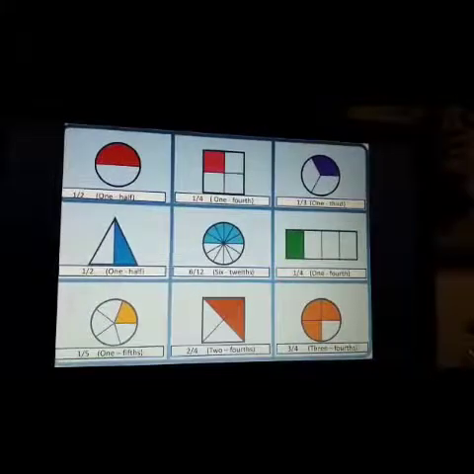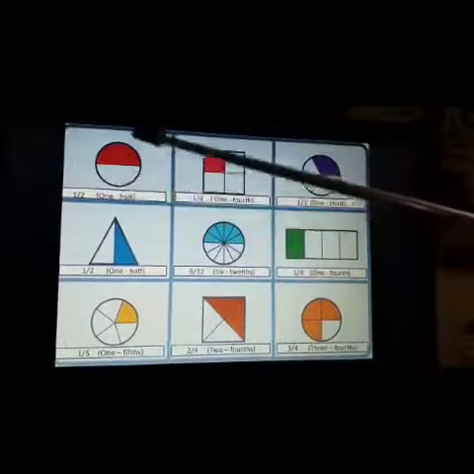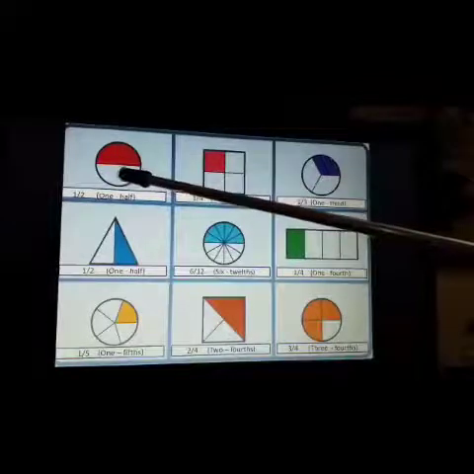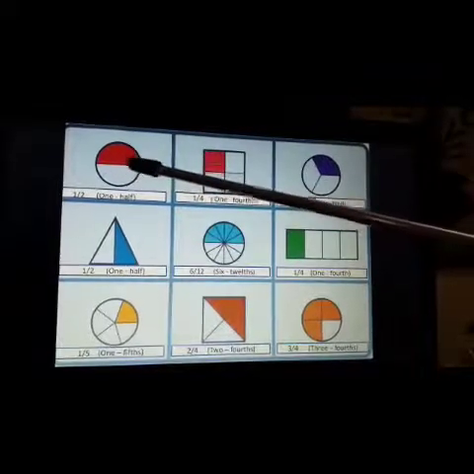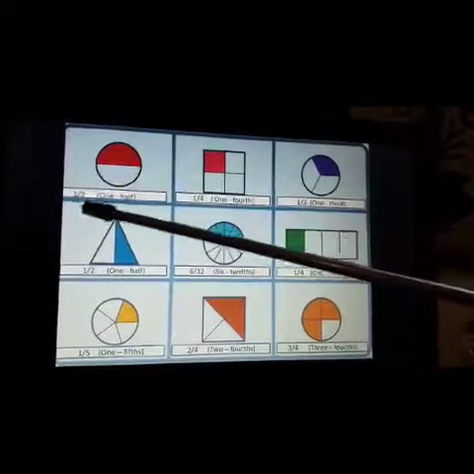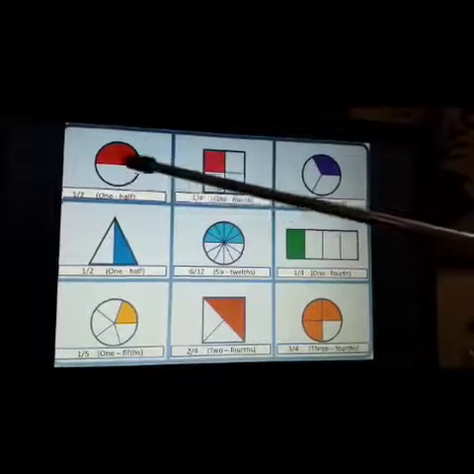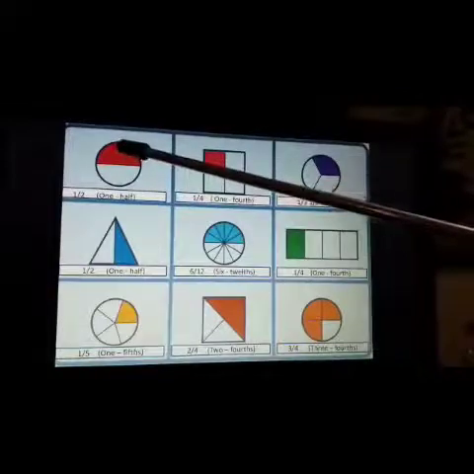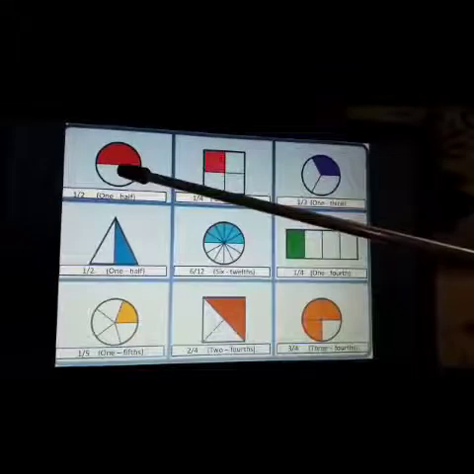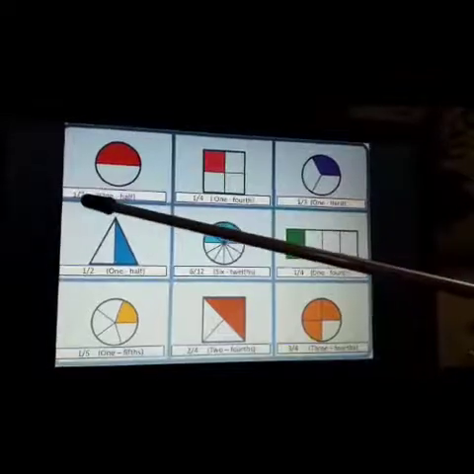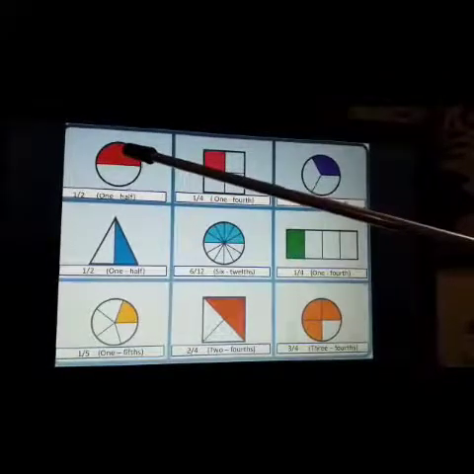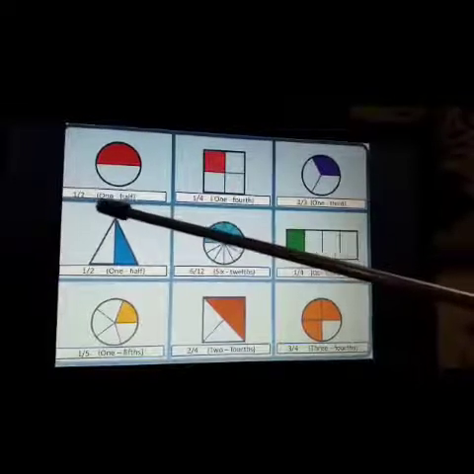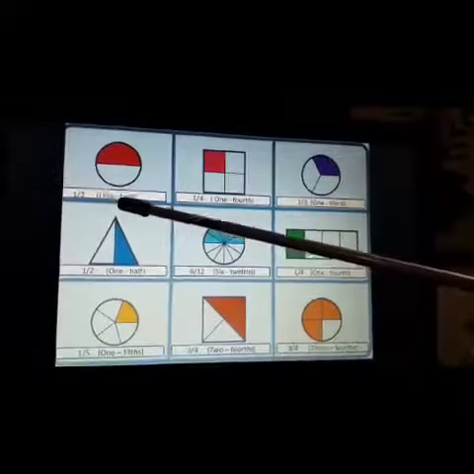For example, this is a whole and we divide it into two equal parts. One is shaded and one is unshaded. Okay, this is called 1 by 2 or 1 half. हमने इस whole को कितने parts में divide किया है? 2 equal parts में. Okay, so the denominator will be 2 and one part is shaded. So, the numerator will be 1, and the fraction will be 1 by 2 or 1 half.